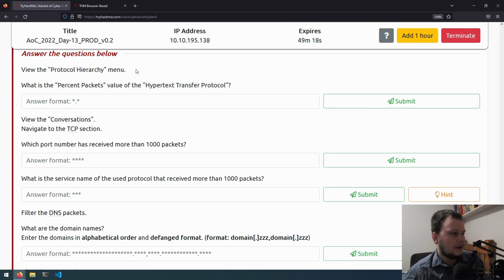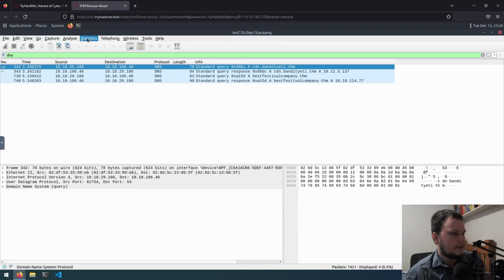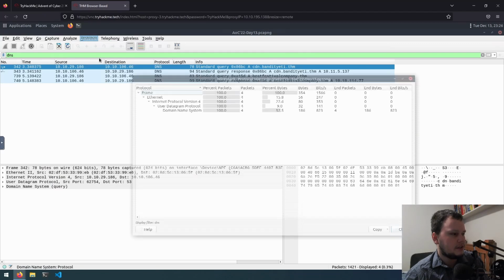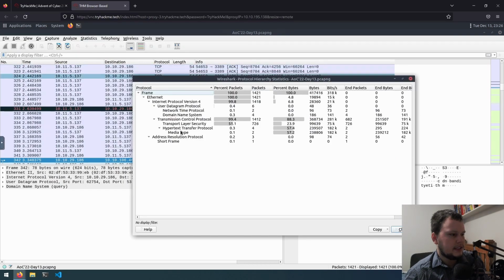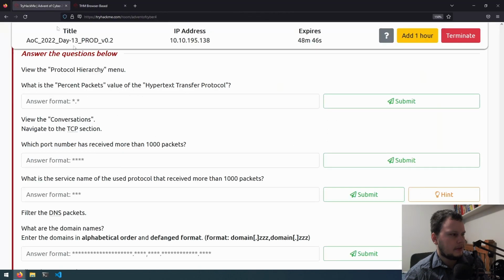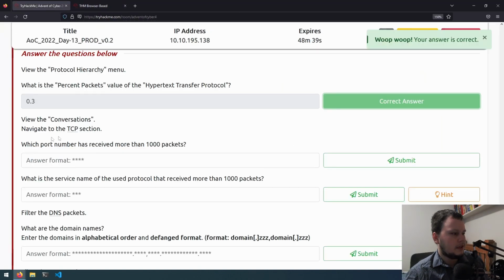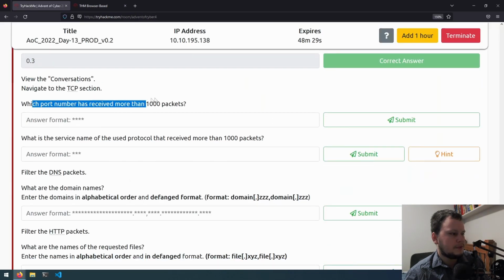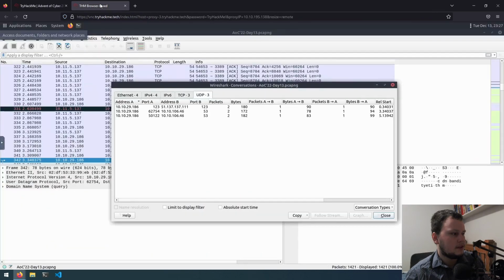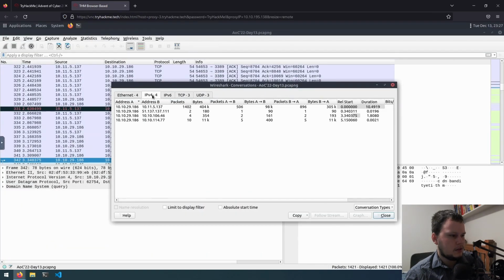In the protocol hierarchy, what is the percent packets value of HTTP? Let's quickly do that again. Protocol hierarchy. We need to remove this filter first and then do that. So HTTP is 0.3%. Now the conversation TCP section. Which port received more than 1,000 packets? If we go back to here, this one had more than 1,000 packets.